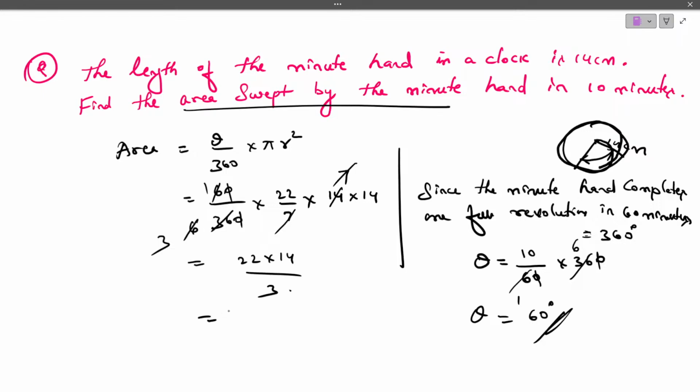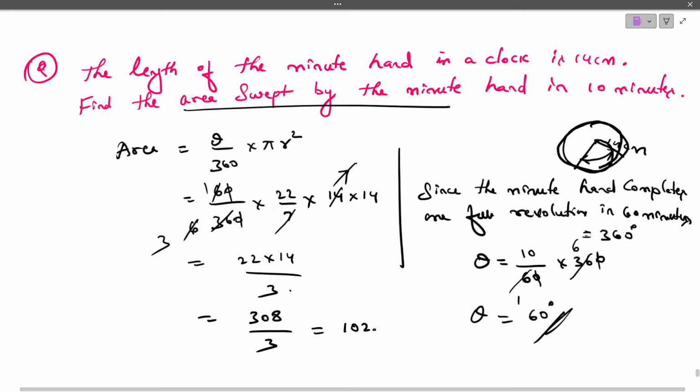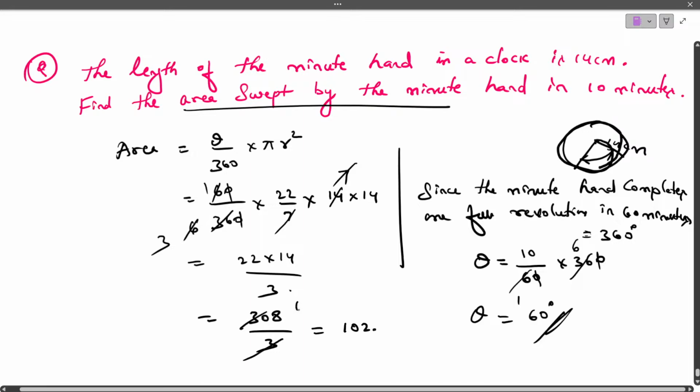Now I can just multiply directly. 22 into 14. What will be the value? 308 by 3. If you divide 308 by 3, you will get 102. Remember, 3 ones are 3, 3 tens are 30. 3 twos are 6.